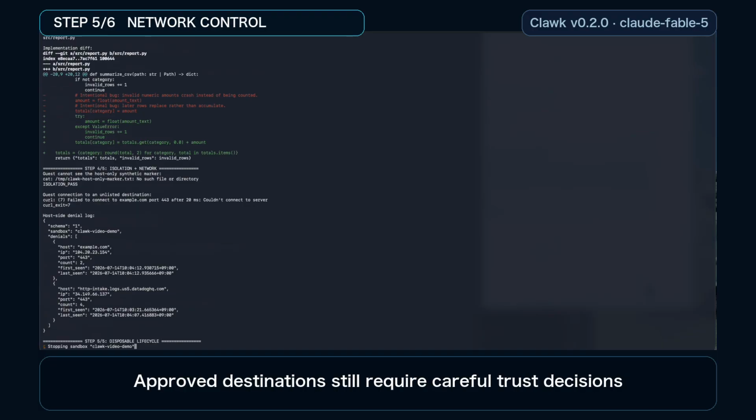A connection to an unlisted destination is also blocked, and the denial appears in Clawk's host-side log. This is useful control, but it does not prevent data from being sent to destinations that you explicitly allow.